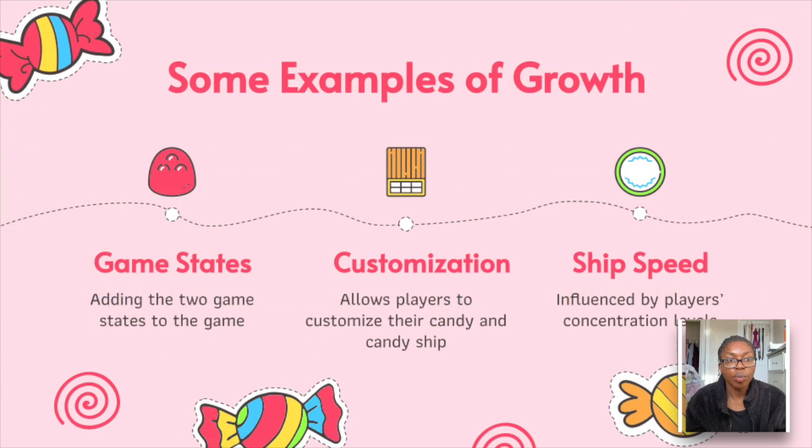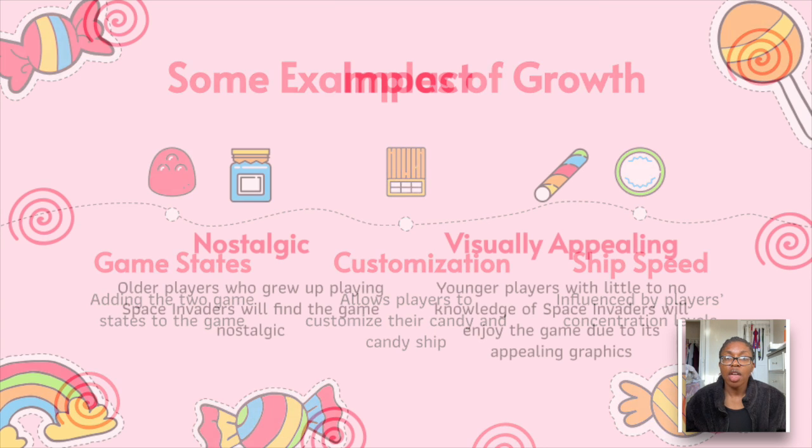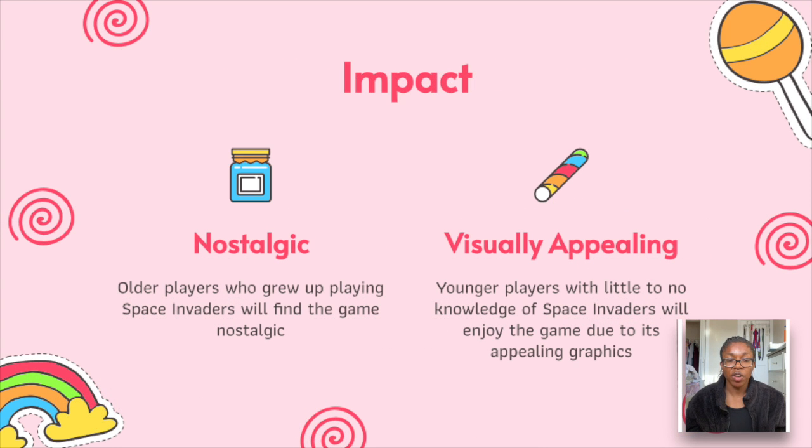The game can also be expanded, not only by implementing the game states as was mentioned earlier, but also by adding customization options for players, controlling the speed of the candies, and shooting from the candy ship based on the player's concentration levels. However, the biggest challenge that we would face is how we would be able to attract younger players to play the game as well.